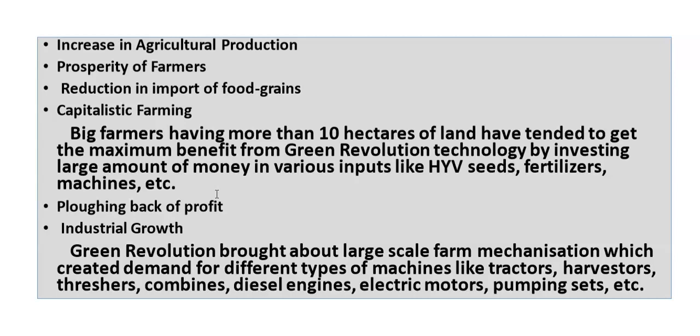And industrial growth, green revolution brought about large scale of farm mechanization, which created a demand for machines like tractors, harvesters, threshers, combines, diesel engines, electric motors, pumping sets, etc. Now, what happened here? When the production was more, even the large scale farm mechanization created more types of demand, and more types of demands for what? Different machines like tractors, harvesters, threshers, combines, diesel engines, electric motors, and pumping sets. If you see, all these machines were used to help them to increase their production.